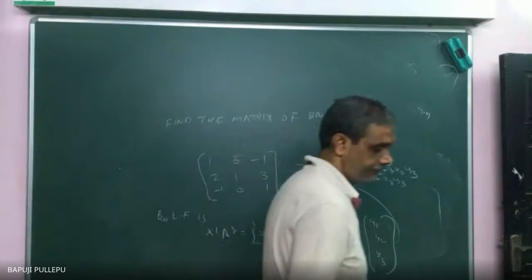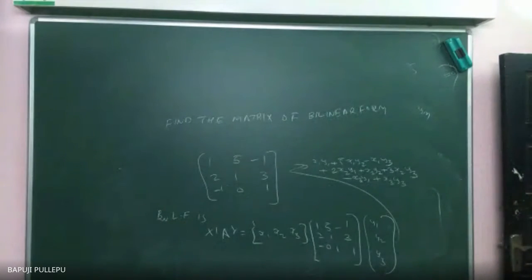Check. Are what is written right or wrong? Check. A11 means what? The coefficient of x1, y1, I am giving.